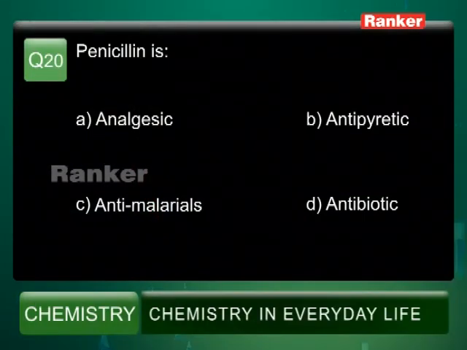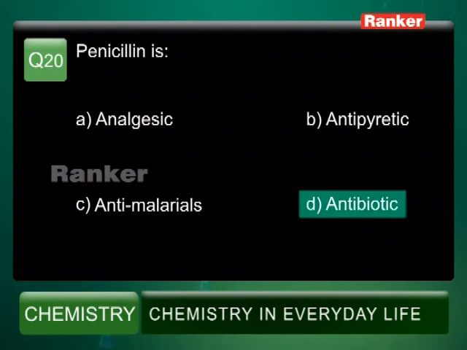So penicillin is an antibiotic, but among the options given, analgesic means painkiller, wrong. Antipyretic, that is a temperature reliever, wrong. Anti-malarial, working against malaria, wrong; we use quinine as an anti-malarial. But option D is antibiotic, that is correct. Penicillin is an antibiotic.